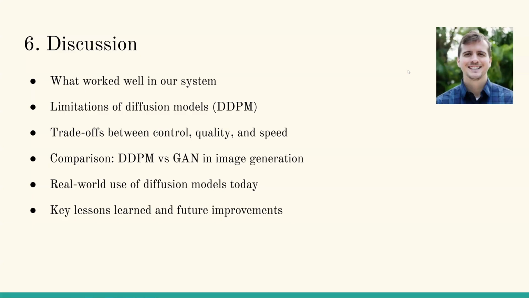Compared to earlier approaches like GANs, diffusion models such as DDPM are now more widely used in modern image generation because they are more stable and produce more consistent results, even though they are slower. This is similar to how many current AI image generation systems today rely on diffusion-based models rather than GANs.